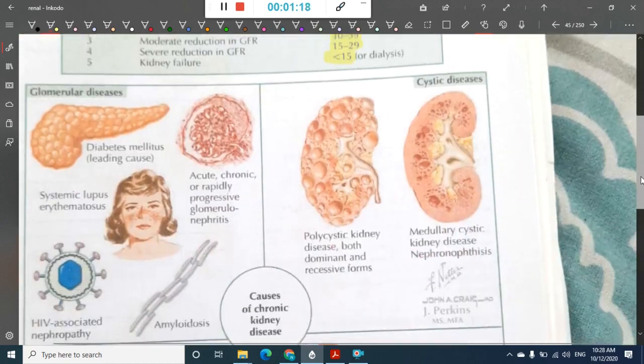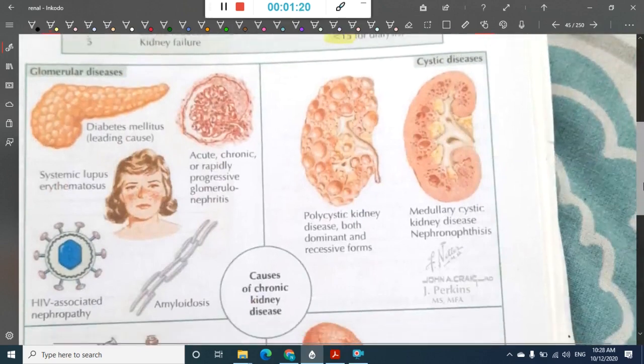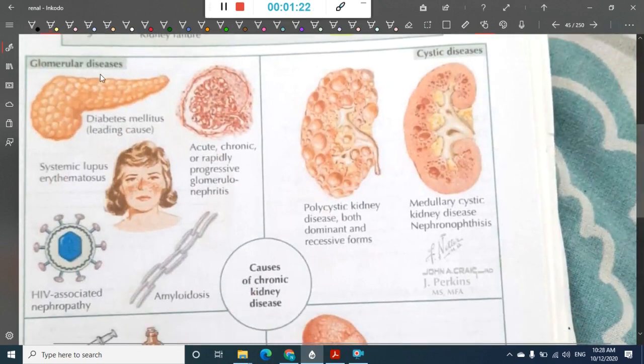So we have different diseases which are associated with chronic kidney disease. There are some glomerular diseases associated with chronic kidney disease, like diabetes mellitus, which is the leading cause of chronic kidney disease. Chronic, acute or rapidly progressive glomerulonephritis is associated with chronic kidney disease. Systemic lupus erythematosus, HIV associated nephropathy, amyloidosis. All these are different causes of chronic kidney disease.